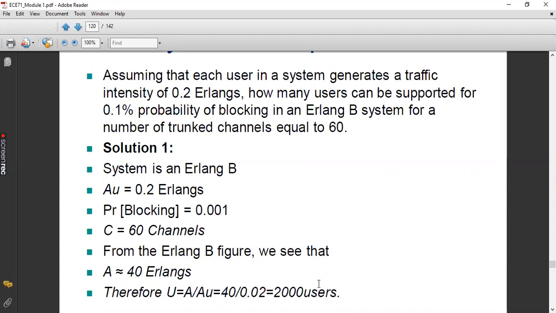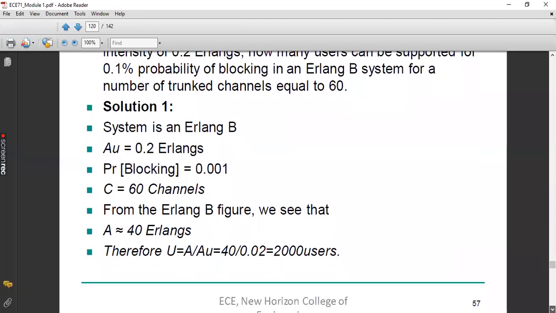Whatever it may be, the method you need to study. If it is 0.02 erlangs, it means 40 divided by 0.02. Whatever the given value of AU, you need to substitute it, and accordingly you are going to find the total number of users accommodated in the given system.